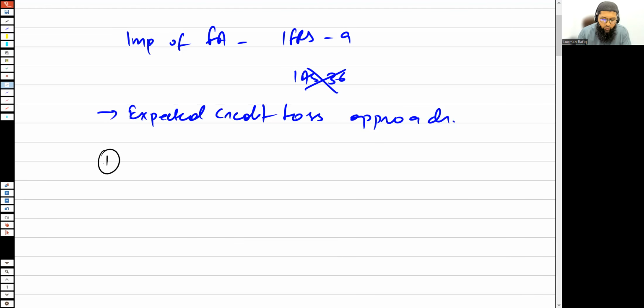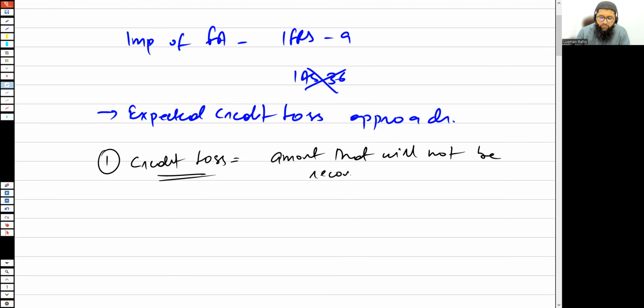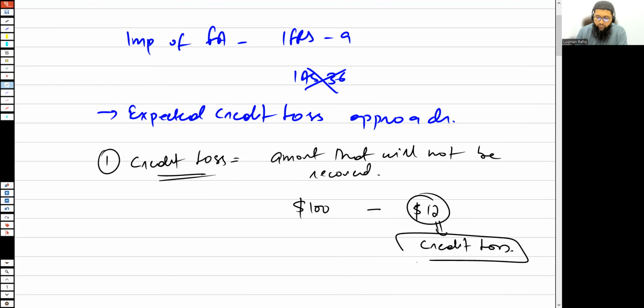The expected credit loss approach means you need to understand what a credit loss is. The credit loss is when you have extended credit to somebody, the amount that is not going to be recovered. For example, if you have given $100 to somebody, and let's say there is a chance of $12 not being recovered, we would say that there is a credit loss of $12.